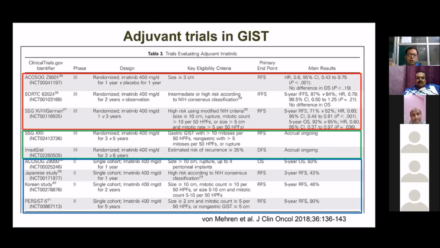But it has been found in all studies that imatinib as an adjuvant drug is showing excellent response in those tumors which are KIT or DOG1 positive. Now we will go beyond imatinib.